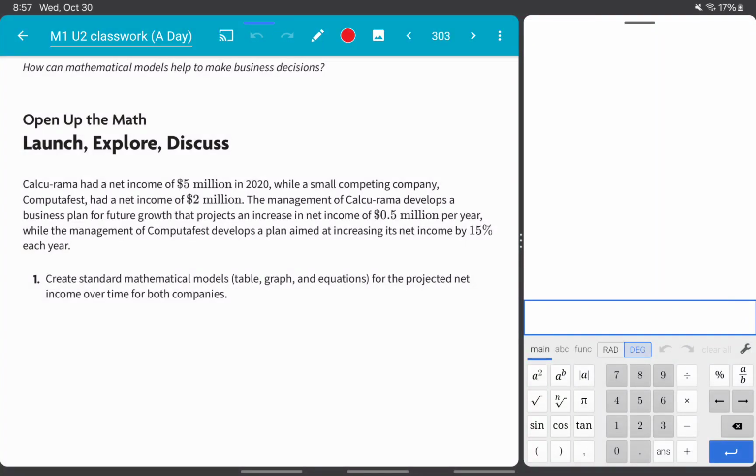Calculorama had a net income of $5 million in 2020, while a small competing company, Computafest, had a net income of $2 million. The management of Calculorama develops a business plan for future growth that projects an increase in net income of $0.5 million per year, while the management of Computafest develops a plan aimed at increasing its net income by 15% each year. Create standard mathematical models, table, graph, and equations for the projected net income over time for both companies.